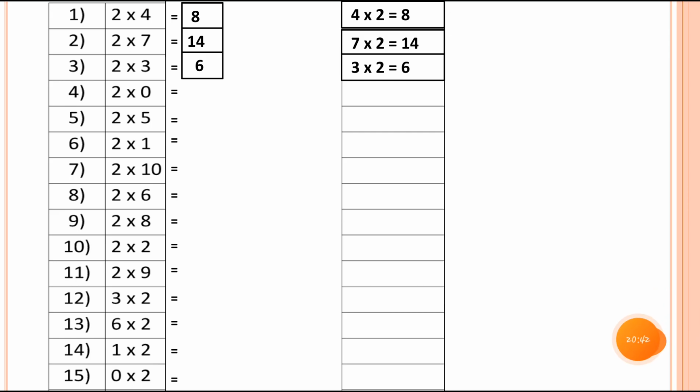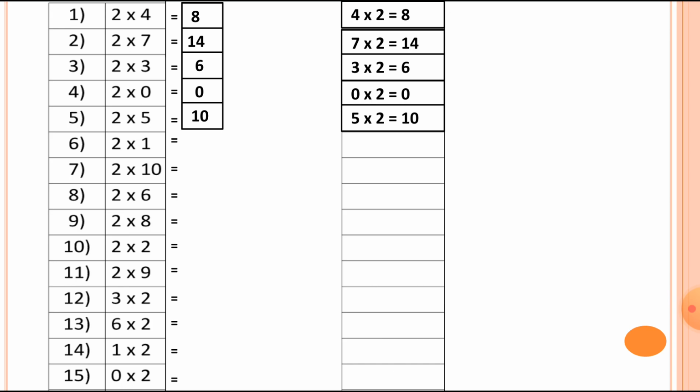Then number 4 here, 2 multiplied by 0, so we can write down 0. Now the multiplication fact should be 0 multiplied by 2 is equal to 0. Then number 5, 2 5s are 10.